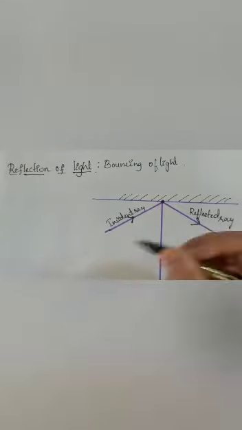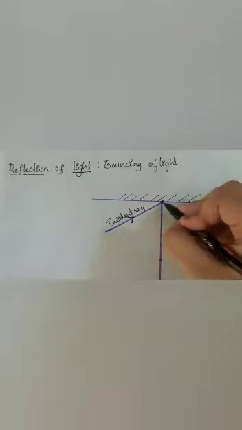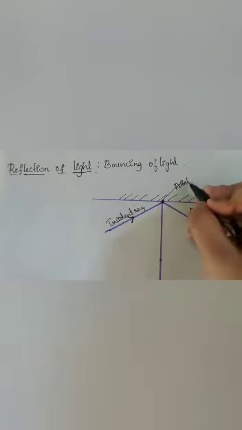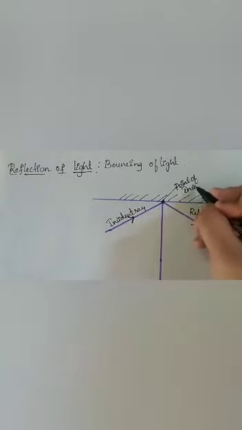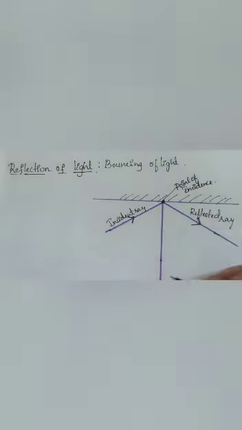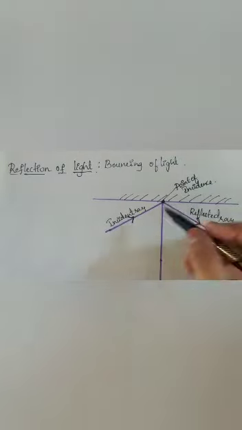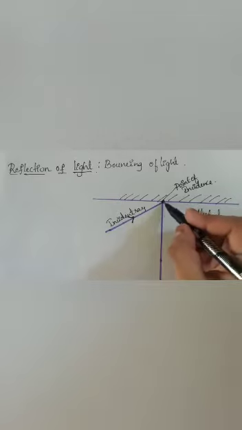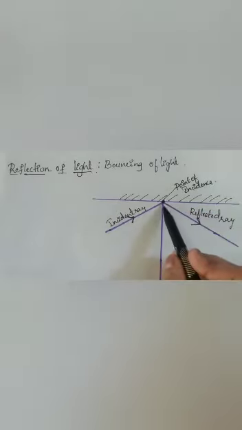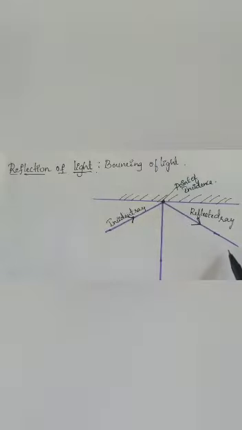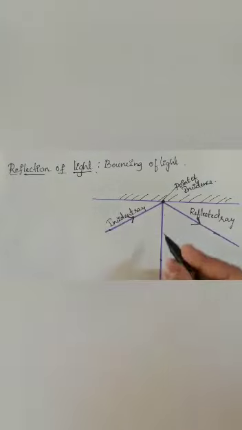Okay, this is the incident ray. This is the point of incidence. What does point of incidence mean? Where the incident ray is incident, that is called the point of incidence. And after that the light ray is bouncing back in another way, that is called the reflected ray. And this line which is perpendicular to it, perpendicular meaning making an angle of 90 degrees, is called the normal ray.